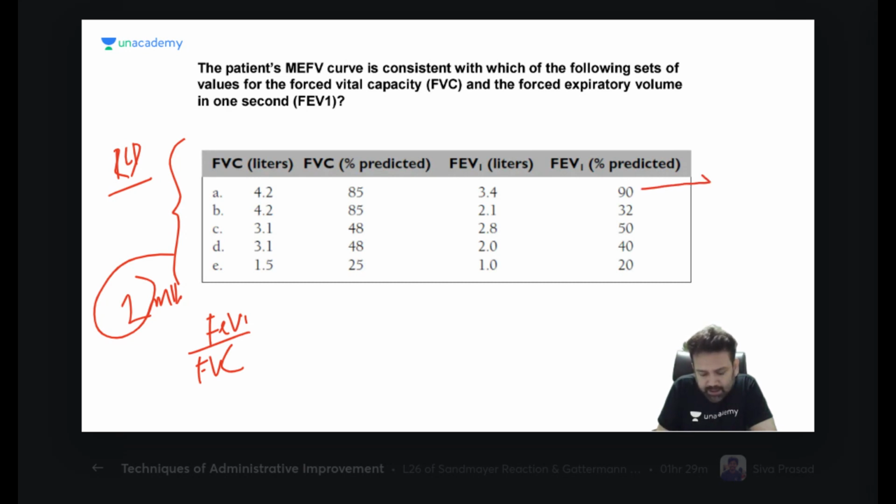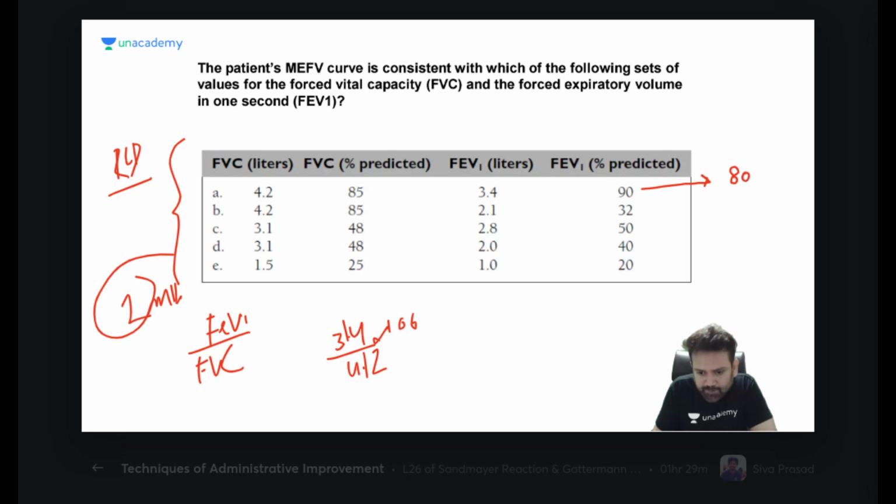So what is approximately FEV1 by FVC of first, 3.4 upon 4.2? How much it is? कितना है? Approximately you can say. If you want percentage, you can multiply by 100. 80%.